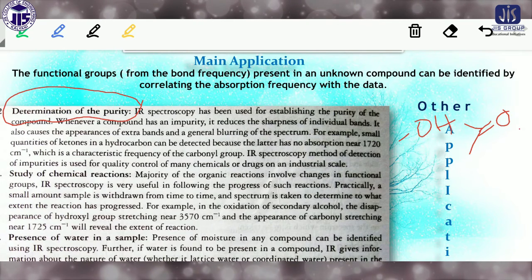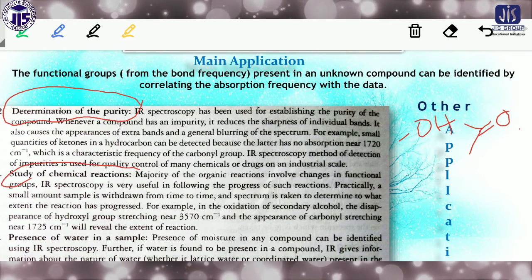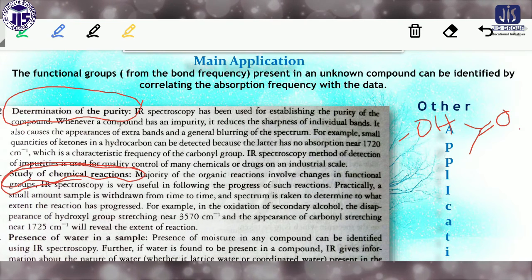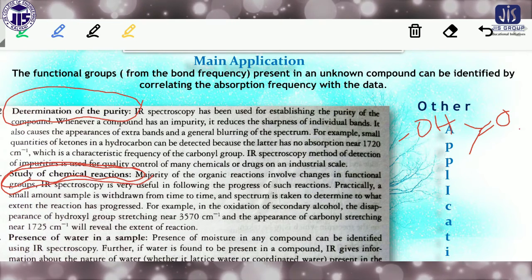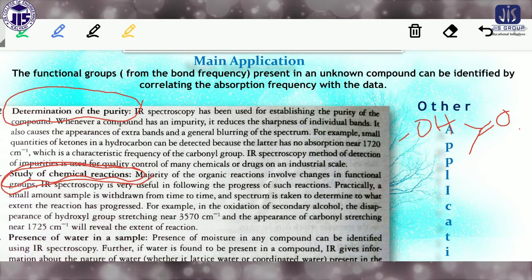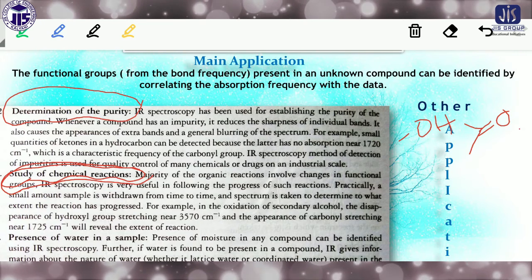Study of chemical reactions: same as with UV-visible spectroscopy, we can also understand how a chemical reaction proceeds. If there is any reaction, some bonds are breaking and some bonds are formed.